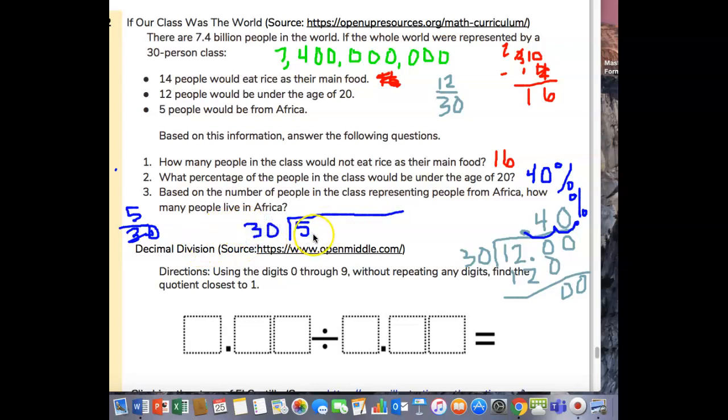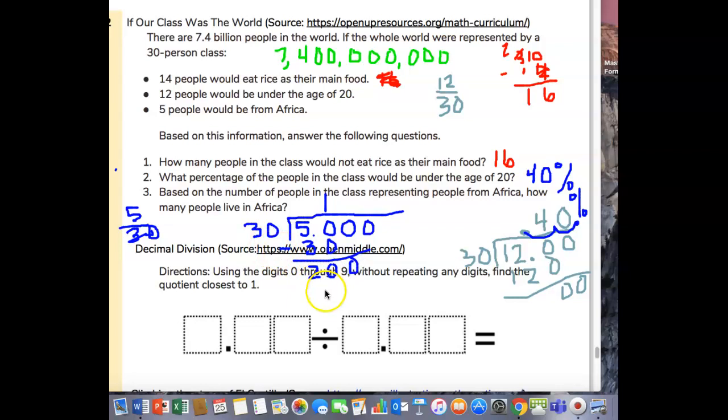All right, we're going to have to add a decimal and some zeros. Okay, so how many 30s are in 50? 1. 1 times 30 is 30. Then we're going to subtract. 5 take away 3 is 2. 0, and bring down our 0.